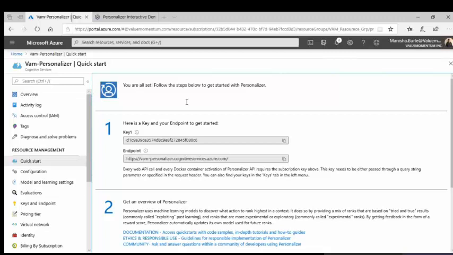You have to add the endpoint URLs here, and the keys in the secrets.json. This is how we have to do it.